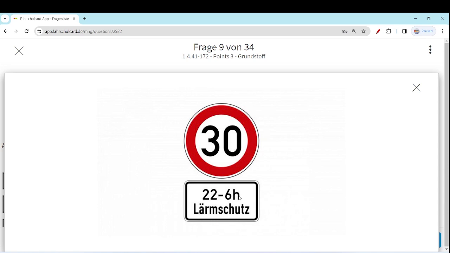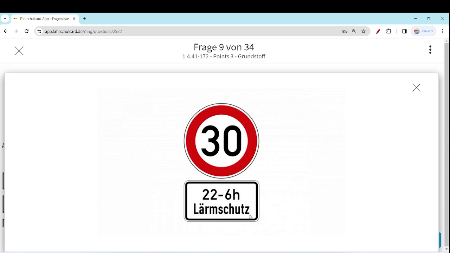From 10 p.m. to 6 a.m. there is a noise control or noise protection zone. So other than 10 p.m. to 6 a.m., the speed could be different depending on the previous traffic sign. Could be 70, could be 90, or could be 50, depends. Could be 90, I'm not sure, but it's not the standard. Could be 50, could be 70, could be 60, could be 80, depending on the structure of the road.